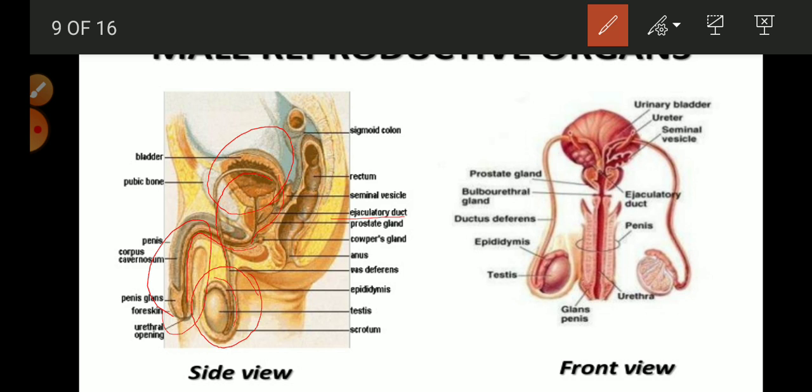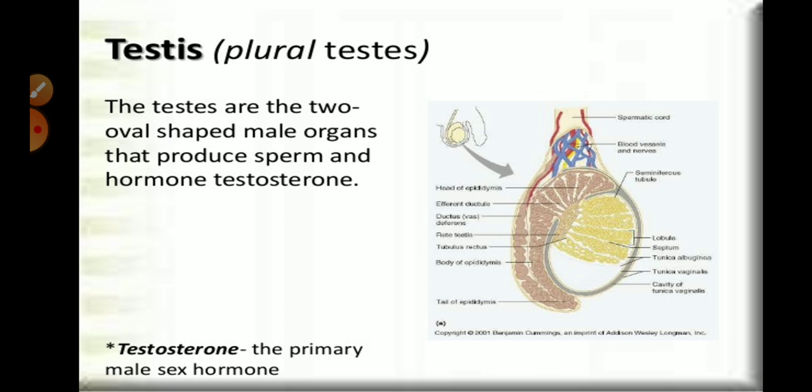You can see the front view. Here is the urinary bladder. There are some glands as well. The seminal vesicle is there, and then the bulbourethral gland, or Cowper's gland, is present here. The prostate gland is present here. These glands help to produce semen, or fluid, to help the sperms move out of the body. And you can see here the two testes, having vas deferens, and they can produce millions of sperms per day.